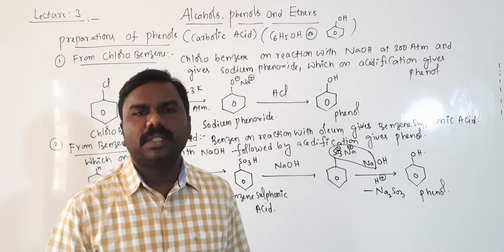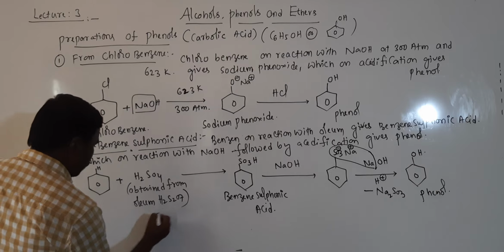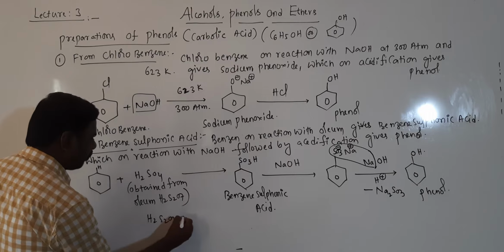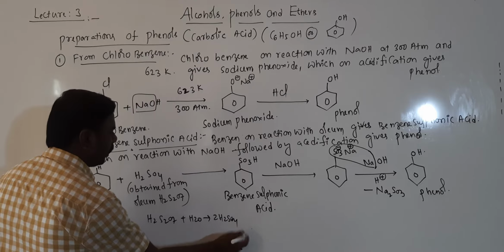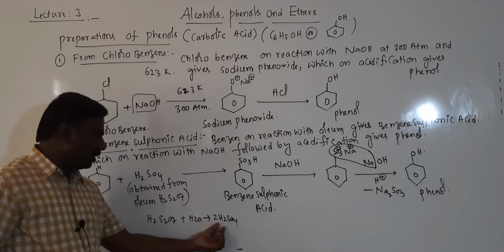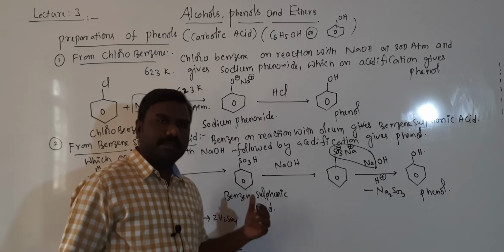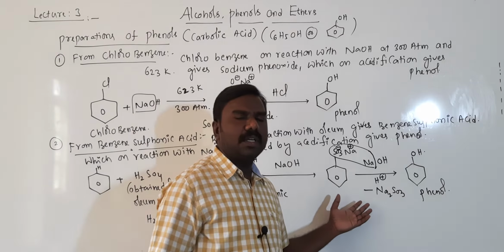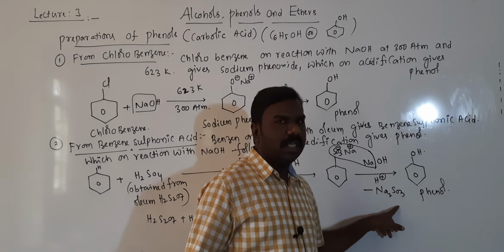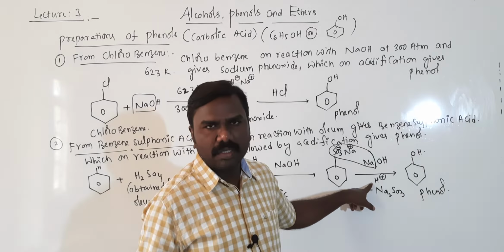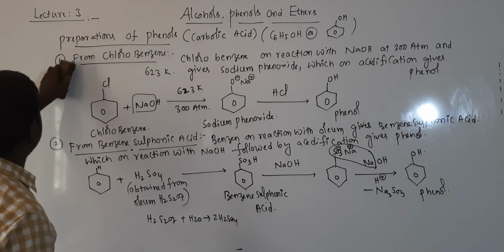Getting, students? So this is the second preparation from oleum. Oleum means H2S2O7 plus H2O gives rise to 2H2SO4. Sulfuric acid is prepared from oleum by water. This sulfuric acid is involved in sulfonation, gives benzene sulfonic acid. Which on treatment with NaOH gives sodium benzene sulfonate, which on reaction with NaOH again followed by the acidification, which means H plus, then gives rise to phenol, right? It is the second preparation method.